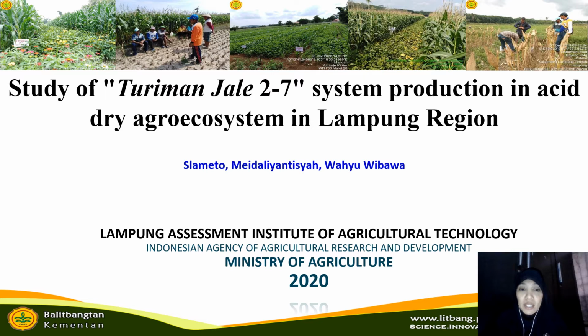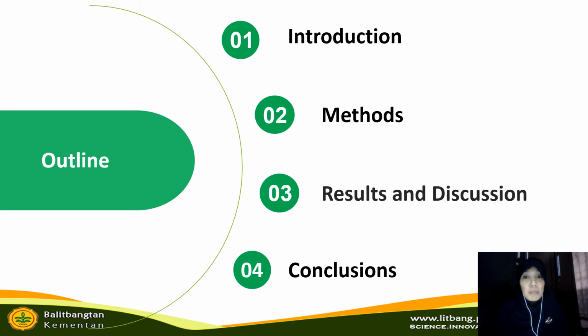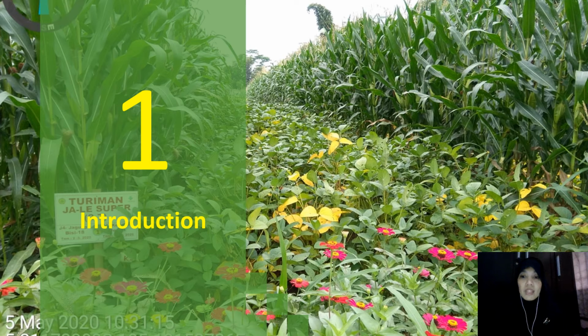I'm Meidaliyantisyah. On behalf of Dr. Slamoto and Dr. Wahyu Wibawa, I'm going to present our paper entitled Study of Turiman-Jale 27 System Production in Acid Dry Agroecosystem in Lampung Region. This paper will be presented in 4 sections: introduction, methods, result and discussion, and conclusion. Now we go to the introduction.